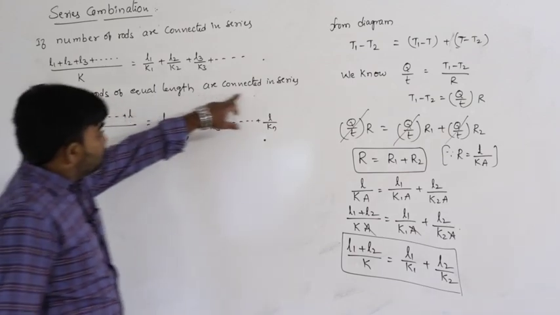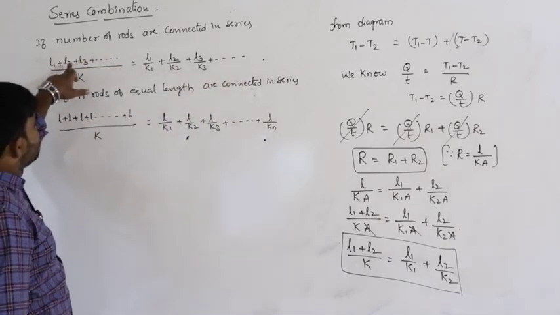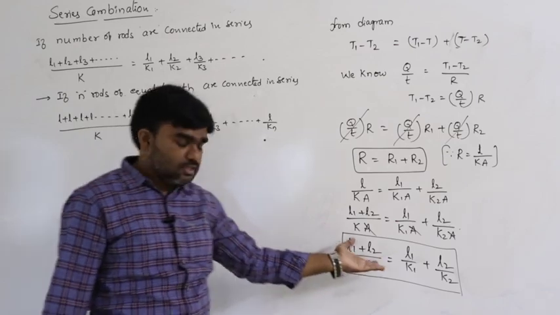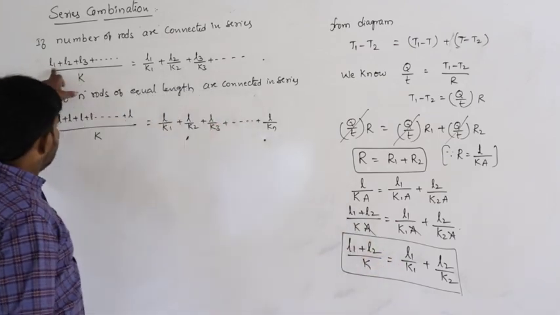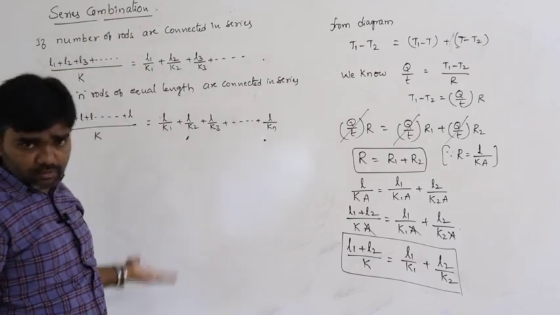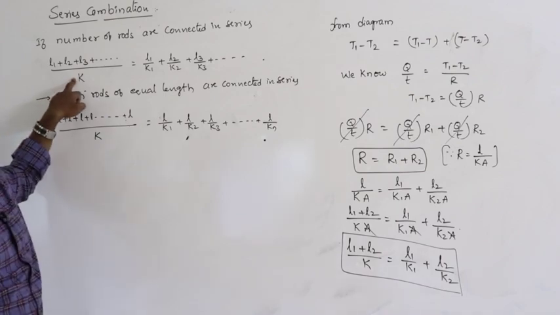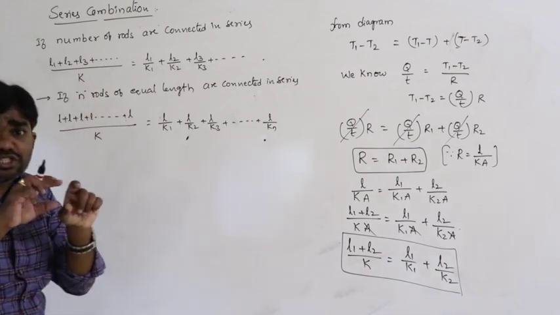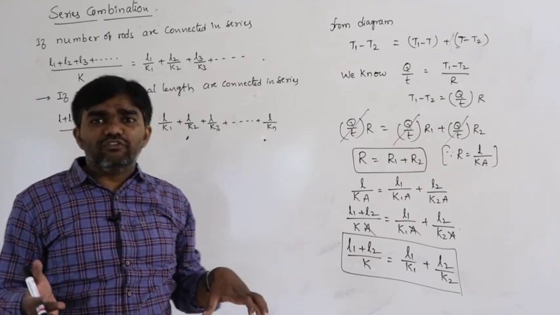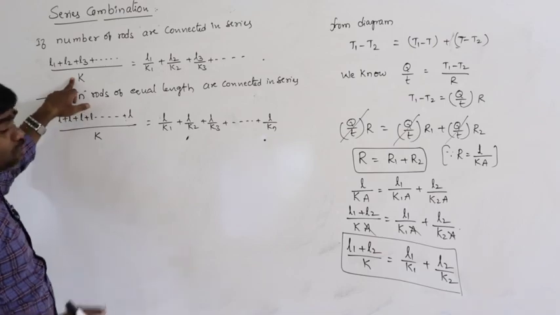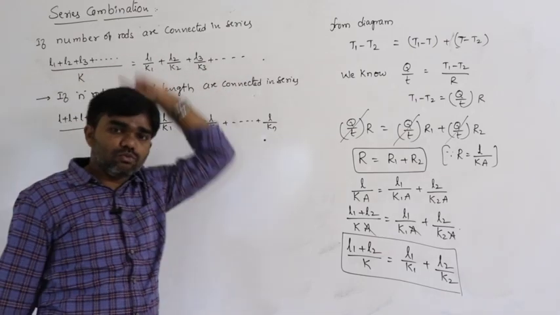So, n rods of equal length are connected in series. For different lengths we can write L1 plus L2 plus L3 and so on, based on this. For two rods we calculated this. For n number of rods, L1 plus L2 plus L3 and so on, whatever the number of rods, divided by K. What is K here? The effective coefficient of thermal conductivity due to the connection of the rods in series, given by L1 by K1 plus L2 by K2 plus L3 by K3 and so on.